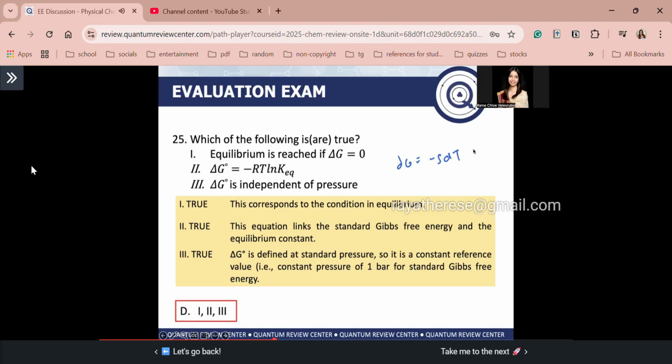So what does this mean? Your Gibbs free energy, the thermodynamic potential, is dependent on temperature and pressure. Gibbs free energy is a function of temperature and pressure. So if there is no naught, of course statement 3 is false, because delta G is dependent on pressure. Again, the correct answer for number 25 is letter D.